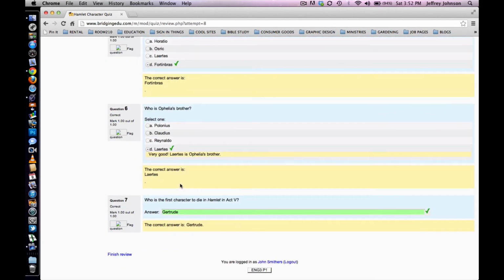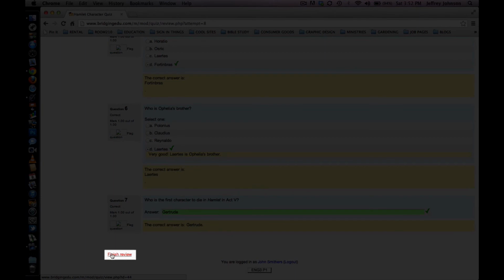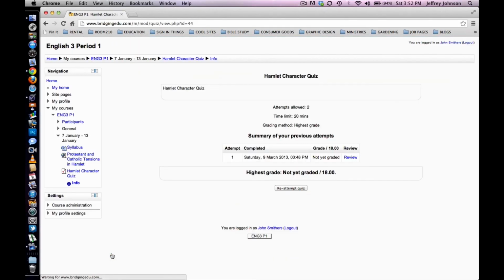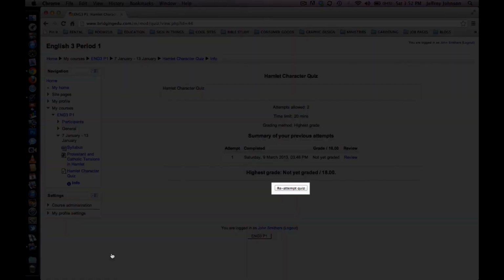Awesome. So when you finish reviewing your work, scroll to the bottom of the page and select Finish Review. It's in the bottom left-hand corner of the screen. This will finish your review. You're directed to a summary of your attempt. The page looks like this. If your teacher has given you multiple attempts, you will be able to reattempt the quiz from this page. So you could click on Reattempt Quiz and take it again.